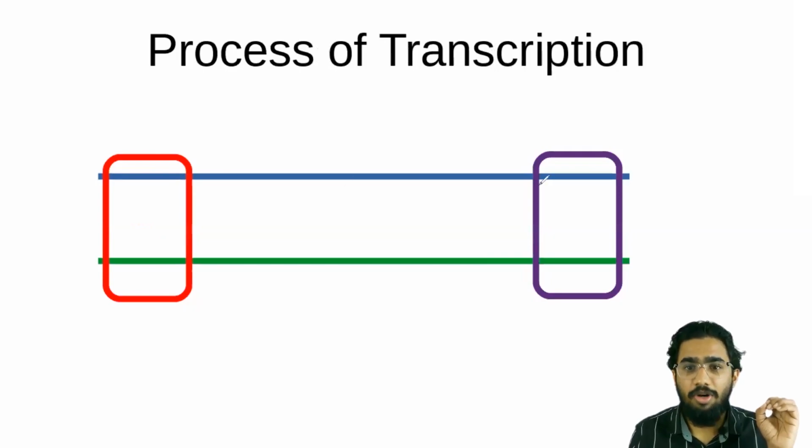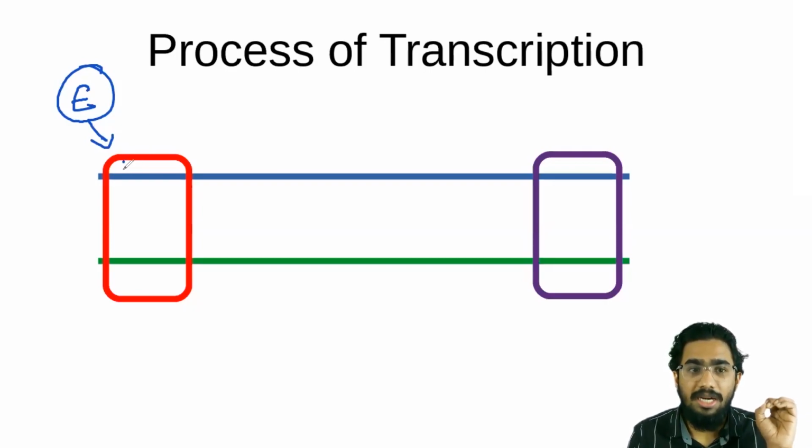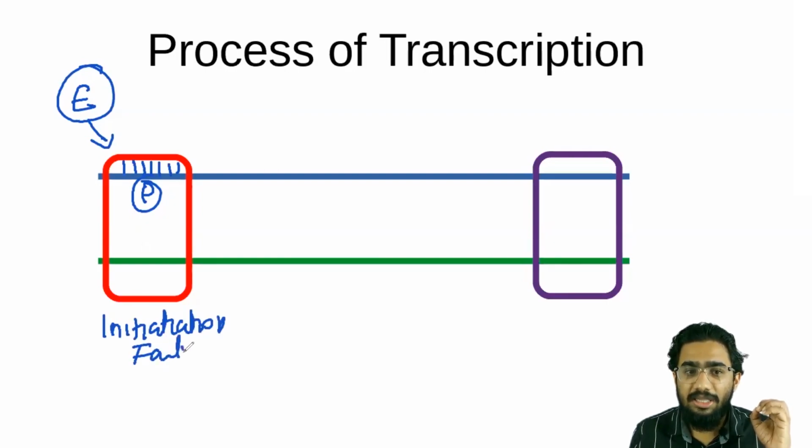You know that for the process of transcription, this structure should be here, and then the enzyme will come. What was the name of the enzyme? The enzyme synthesizing the RNA, so we call it RNA polymerase. DNA-dependent RNA polymerase comes and binds with the promoter sequence. You have to understand that some other factors are also needed for transcription. Why? Because this enzyme and the promoter need a factor, which we call an initiation factor, for initiating the process of transcription.